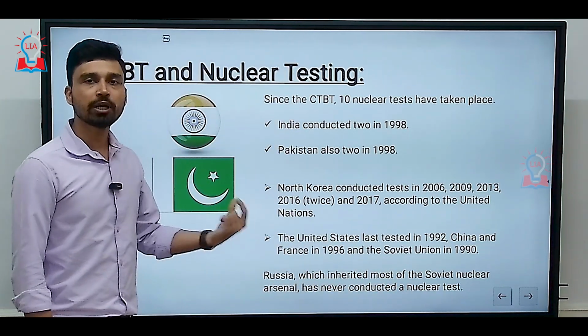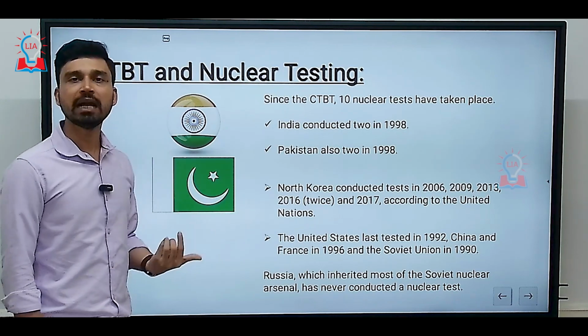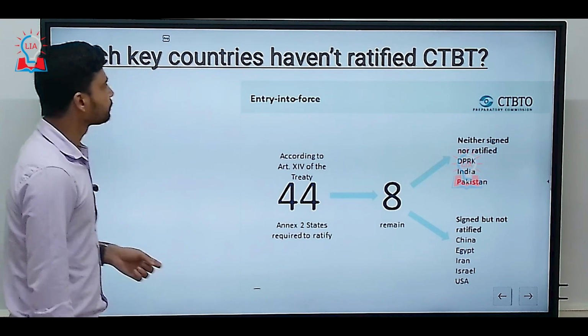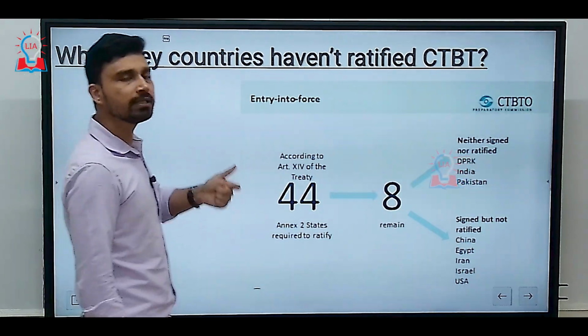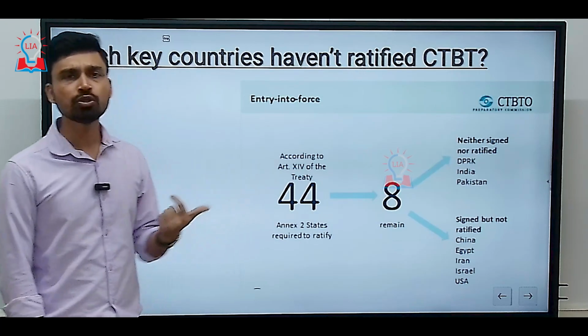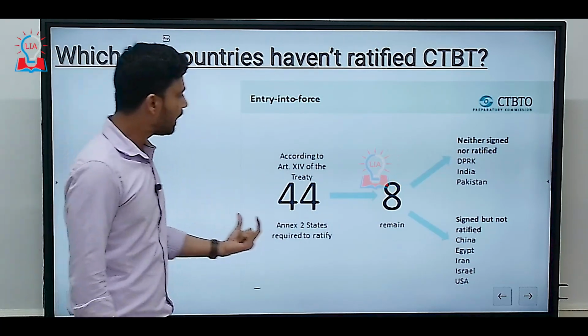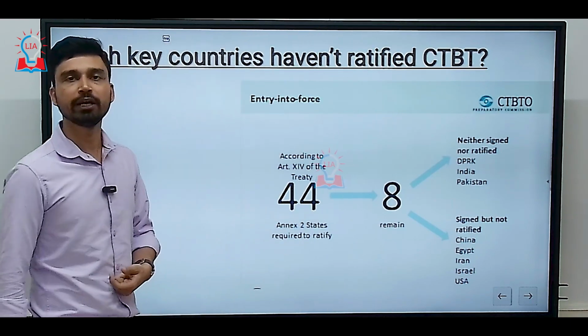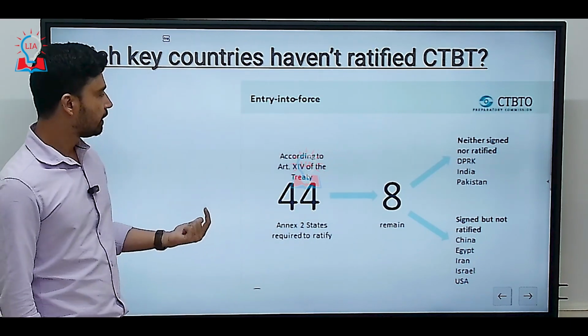That means Russia became a nation in 1991, and since then Russia has never conducted any kind of nuclear test. And if you try to understand why the CTBT has not come into force, the reason is very simple. If you look at Article 14 of the treaty that was adopted by the United Nations, it clearly states that